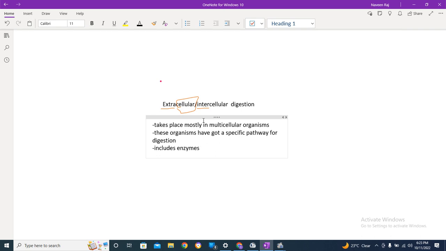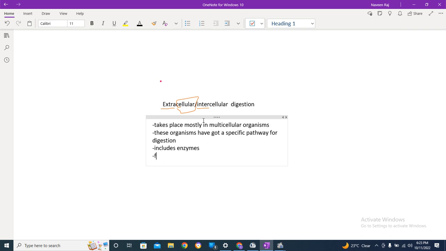The next point: why can't these multicellular organisms directly diffuse food into the cell?